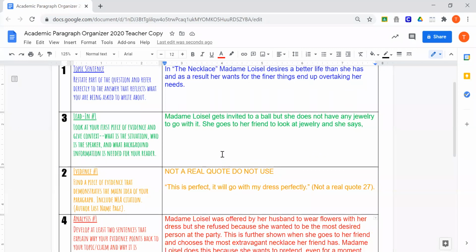And so I hope that this kind of helped you, especially in understanding lead-ins and analysis and what you're supposed to do with them. So if you are still lost after this and you're like, hang on, I'm confused, please, while you're writing today, ask me for help. Ask me to look at your lead-ins or your analysis. Remember that your lead-in introduces who and what is talking, and your analysis introduces and explains how it shows that someone's wants overtake their needs.